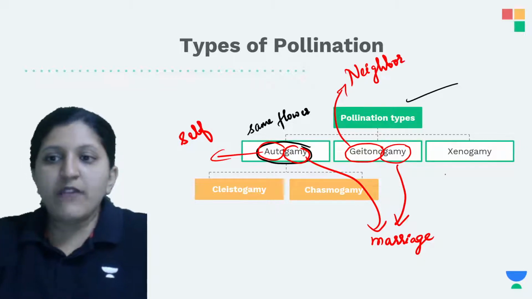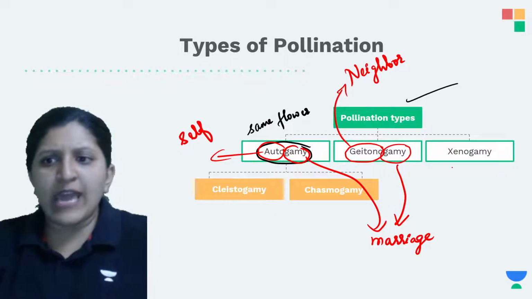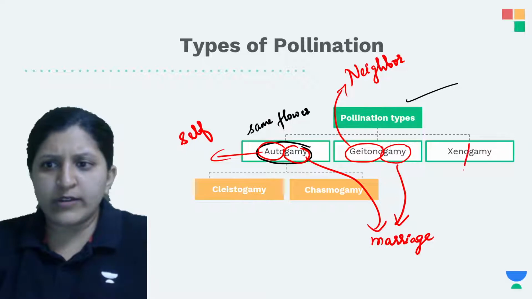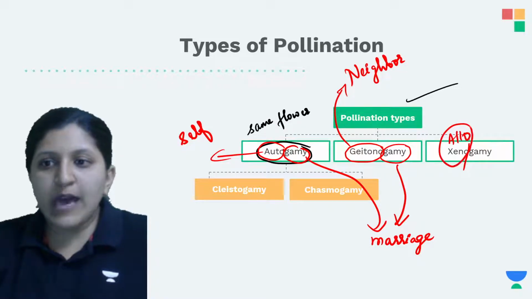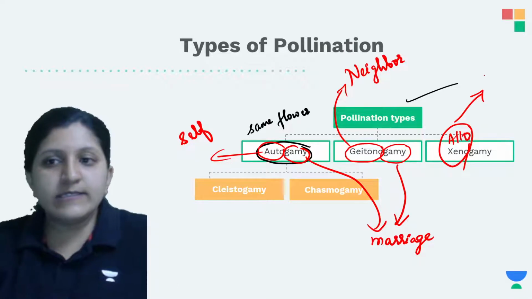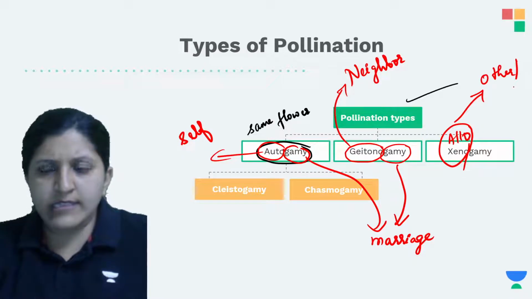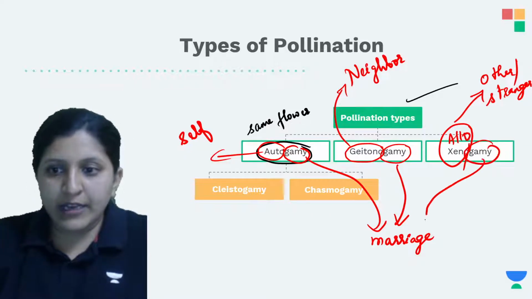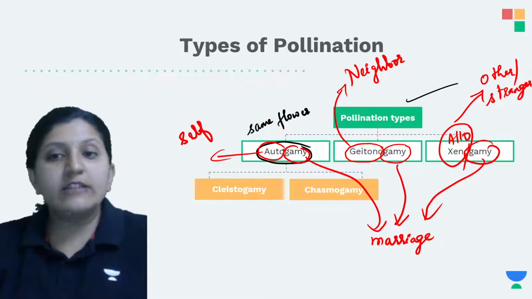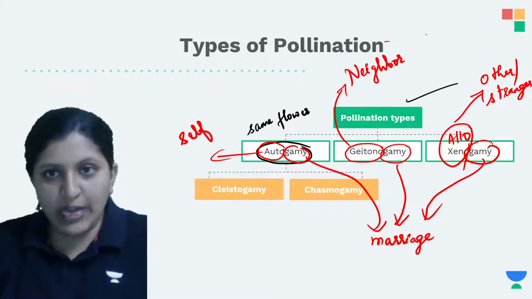Now xenogamy, or we can also write it as allogamy. These two terms basically mean other, or we can say stranger, so a stranger marriage is occurring. Gamy is again marriage itself. So these are the three types of pollination that we can find.